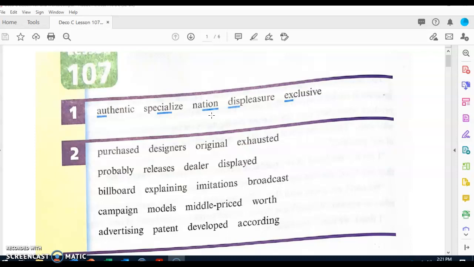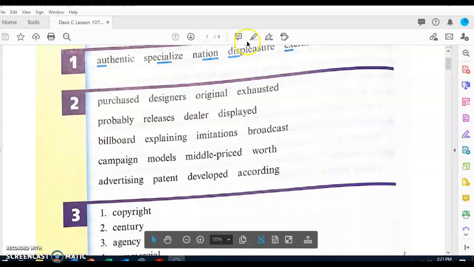What is the underlined part? Shun. What word? Nation. Next word. What is the underlined part? Dis. What word? Displeasure. Next word. What is the underlined part? X. What word? Exclusive. Let's go ahead and move on to part 2.